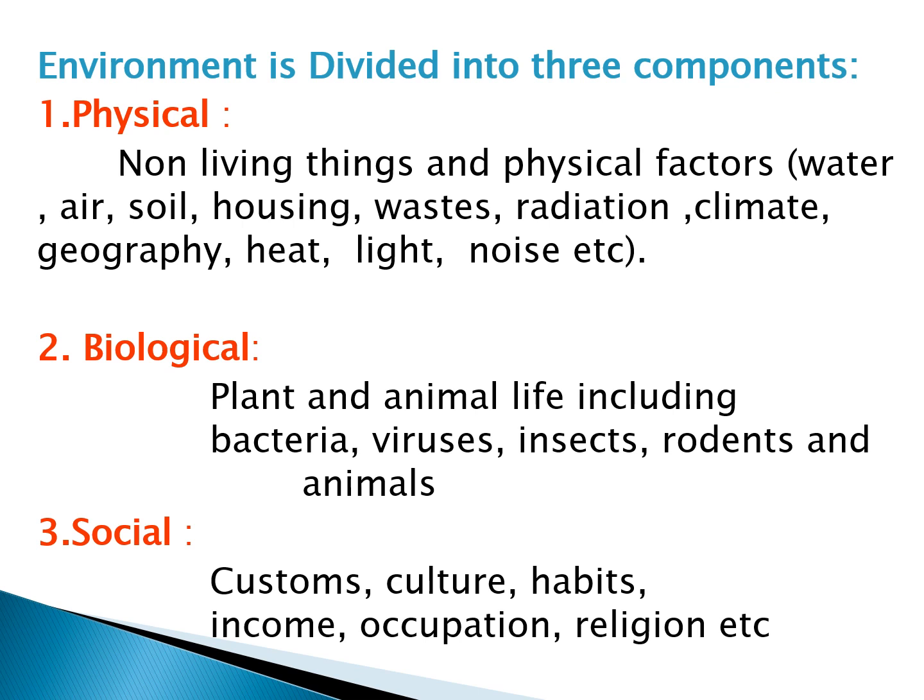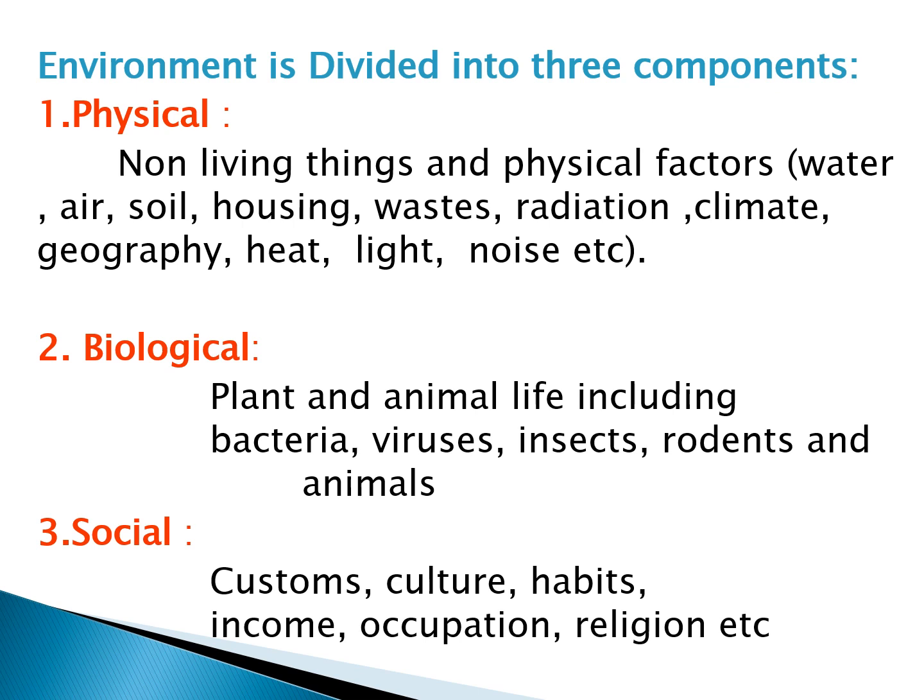Environment is divided into three main components. These components, number one, are the physical component, number two, the biological component of environment, and number three, the social component of the environment. These three constituents make the whole environment.